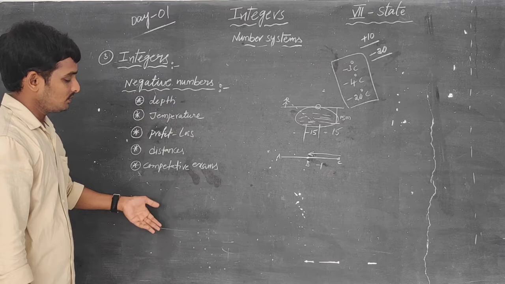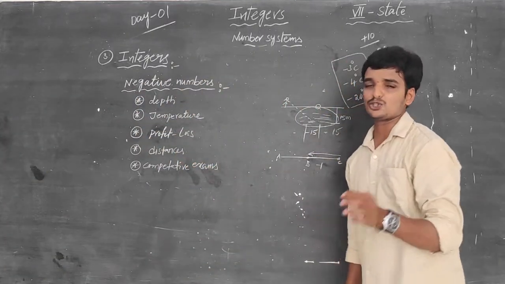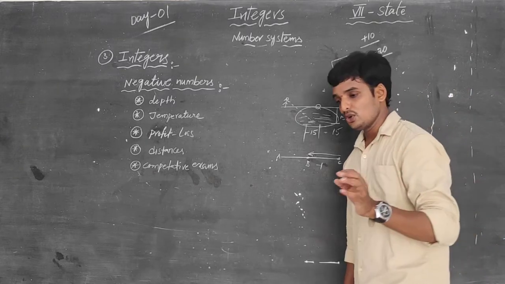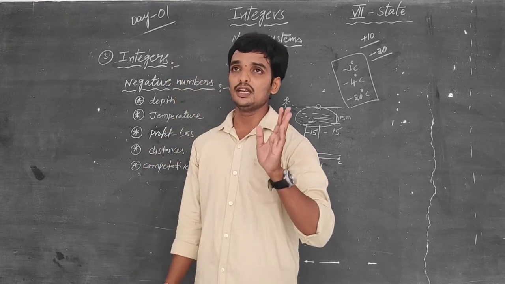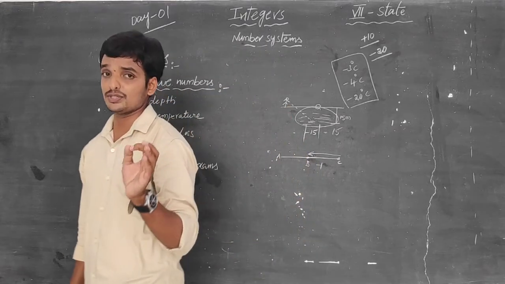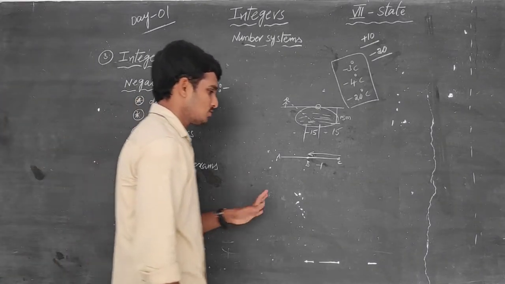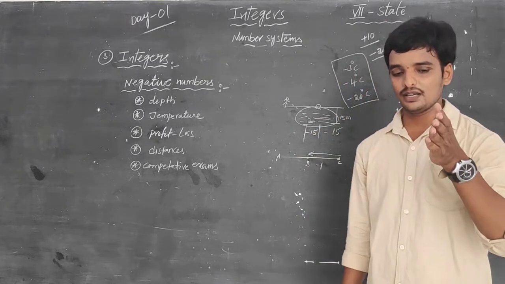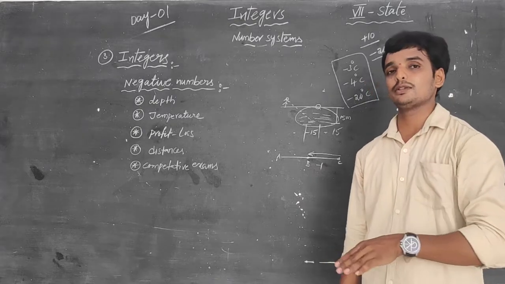These are very few. I am telling you just 5 examples. There are so many uses of negative numbers in our daily life. So learning negative numbers is essential for us. Up to 6th class, there are no such topics, no uses. We are thinking there are no negative numbers. From this class, we have negative numbers. We have to learn negative numbers.